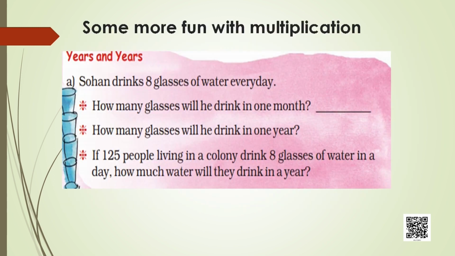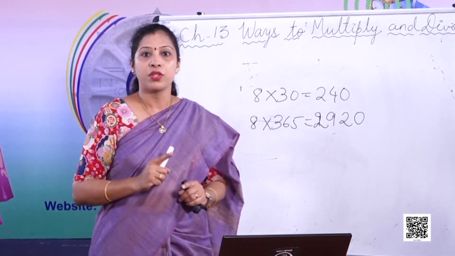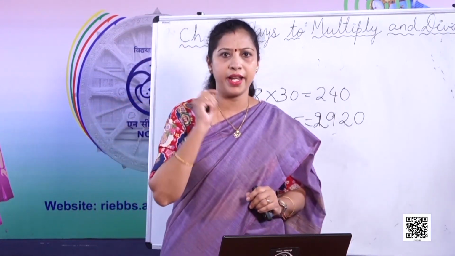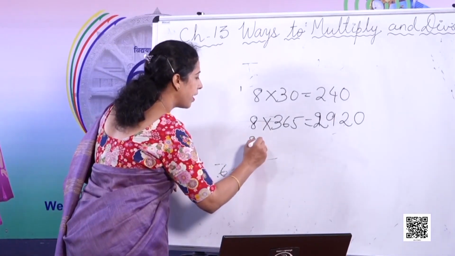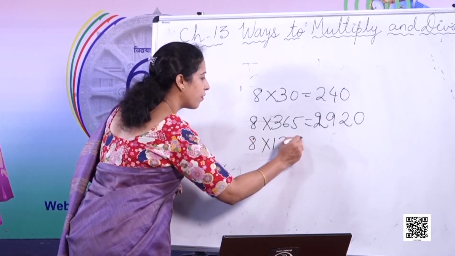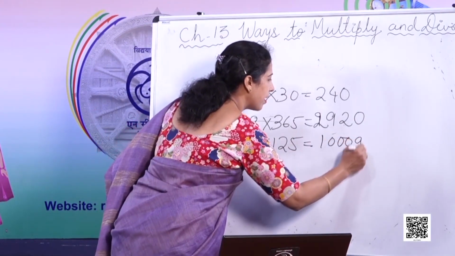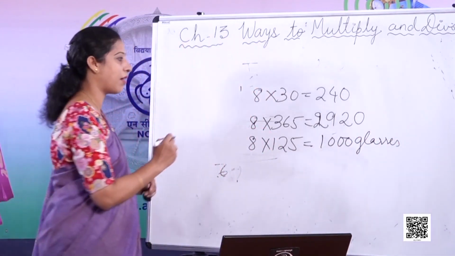Now, the last question is how many glasses of water these 125 people, it's a big number, 125 people drink in 1 year. So for that, first you have to find out how much they drink in 1 day. So for that, you have to multiply 8 into 125, which equals how many glasses? 1000 glasses. And how many glasses in 1 year? You have to multiply